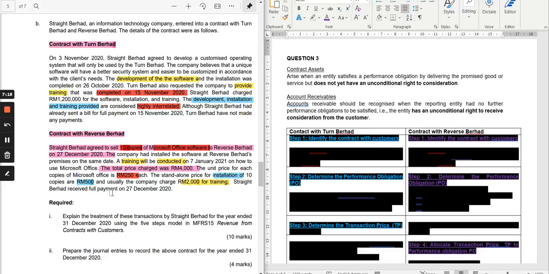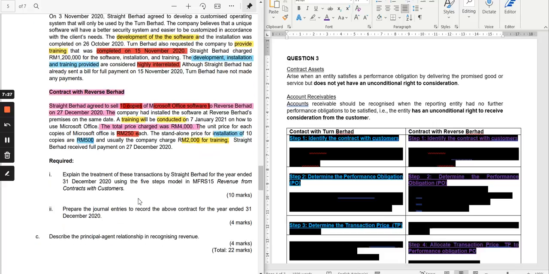Straight Berhad received full payment on the 27th of December. So the payment has been received from the customer before the year end, which is the 31st of December.